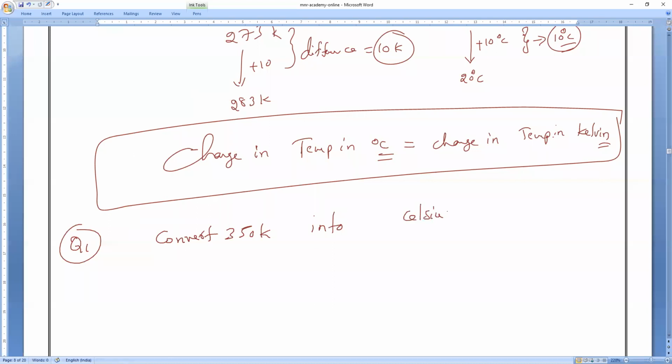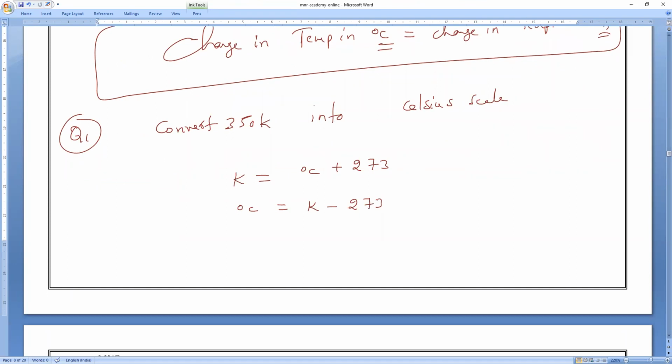Everybody, quickly tell me who will say first. Let me see. Celsius scale. Very simple, guys. What is that? Temperature in Kelvin scale is equal to what? Celsius plus 273 equals Kelvin. We want degree Celsius. Degree Celsius equals Kelvin minus 273. Understanding?